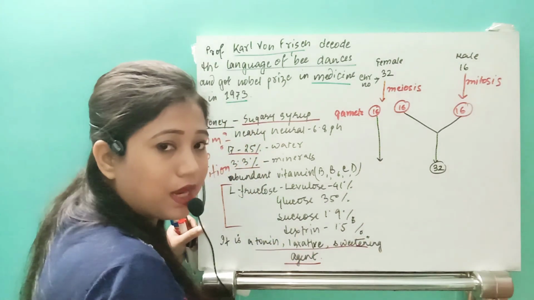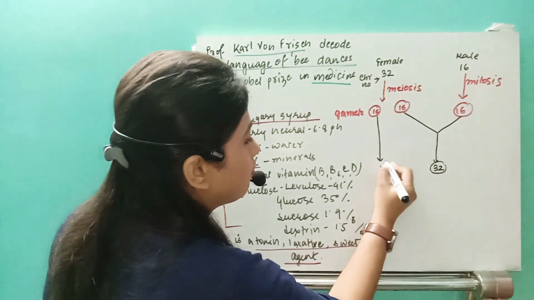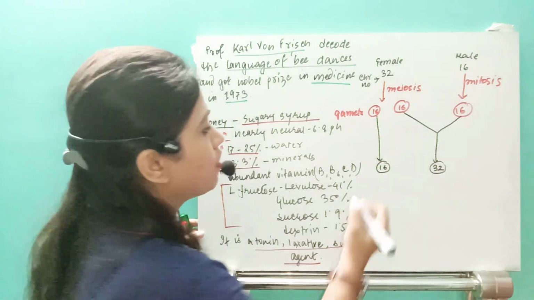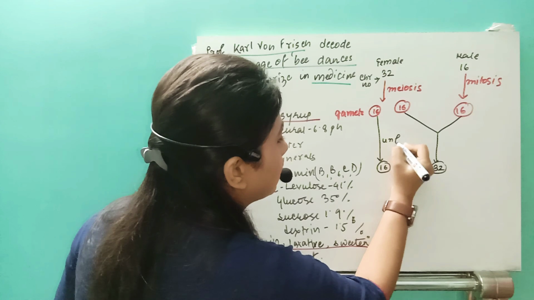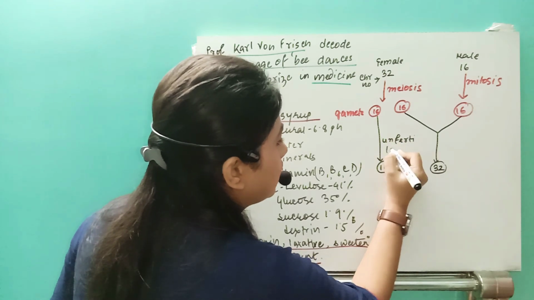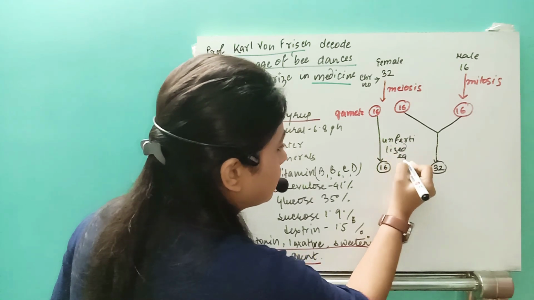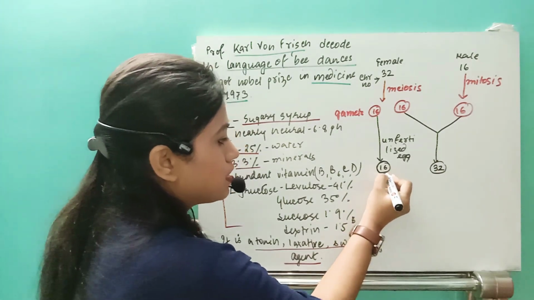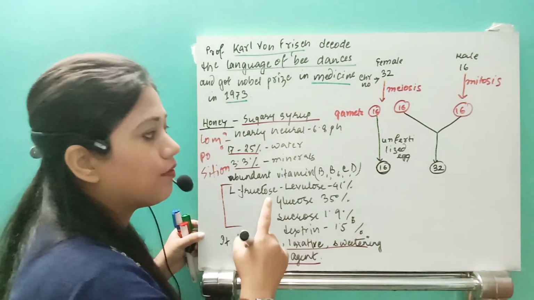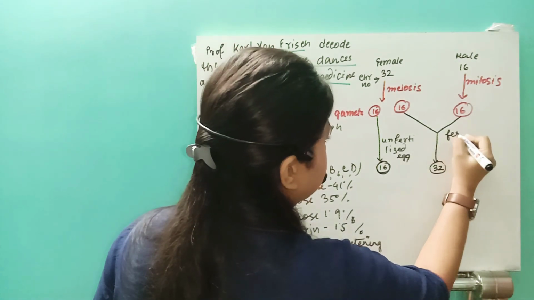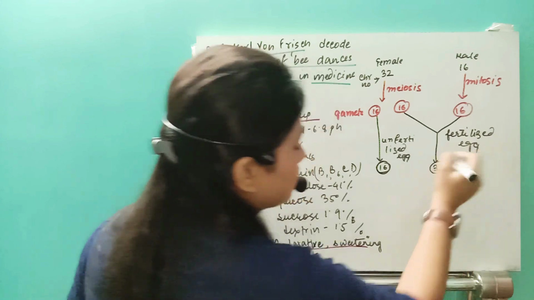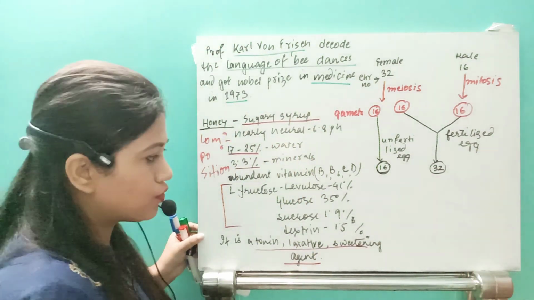If it remains unfertilized, it will have only 16 chromosomes. So this one is the unfertilized egg with 16 chromosomes, and these are the fertilized eggs, which have 32 chromosomes.